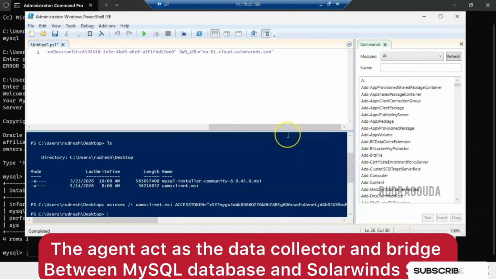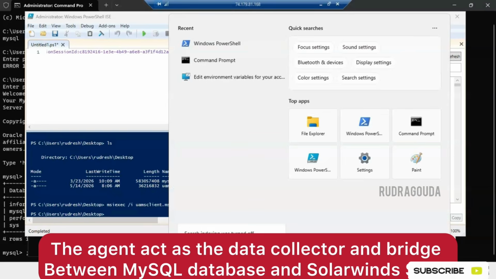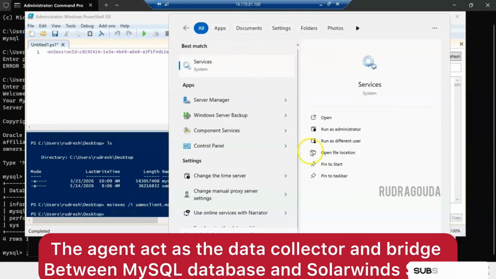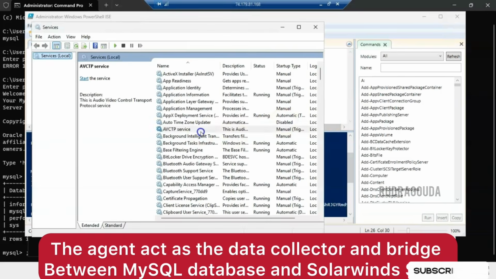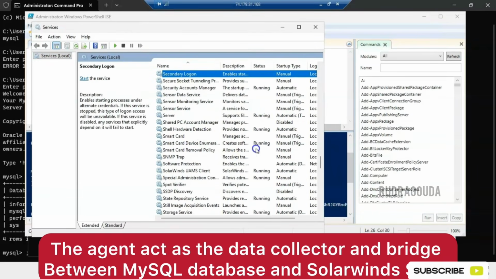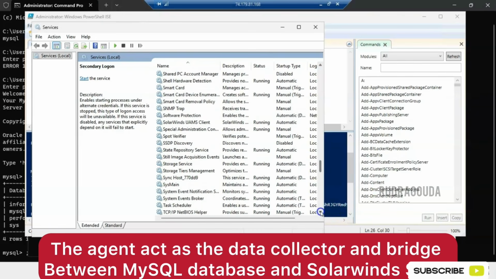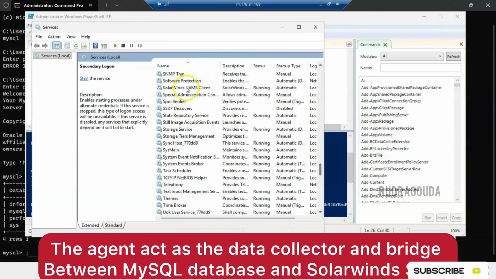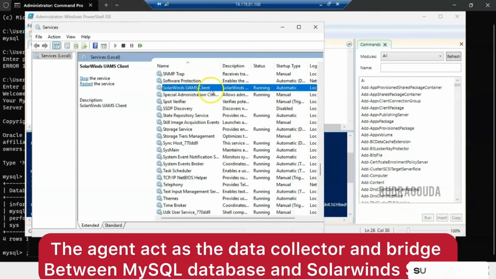Once the installation is completed, you need to open services.msc and verify whether this particular service is added or not. Okay, it is completed now. I will go to the search and type services and open that. Here I should see that service, SolarWinds agent. Let me scroll down. Yeah, here you can see, right, it's installed successfully and you're able to see the status as running.